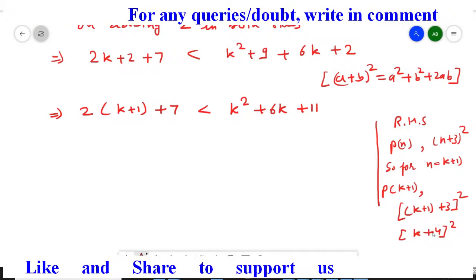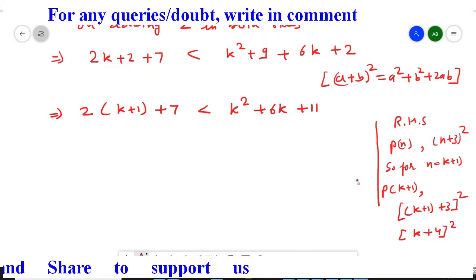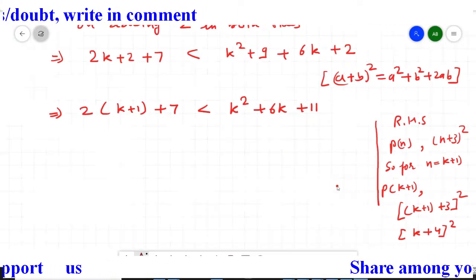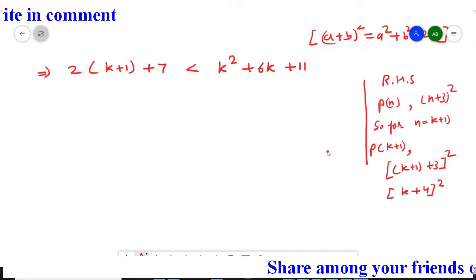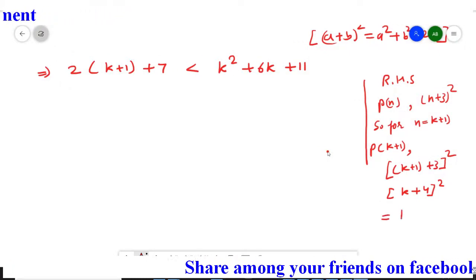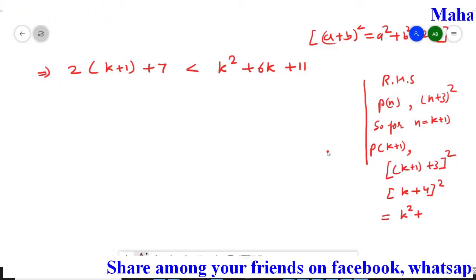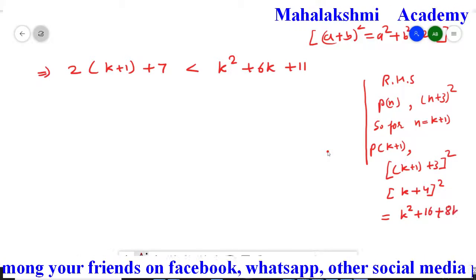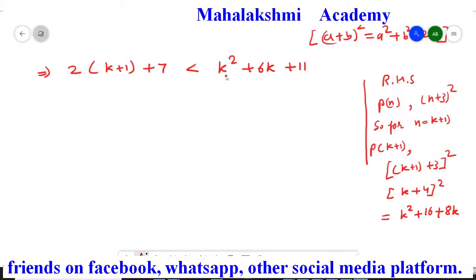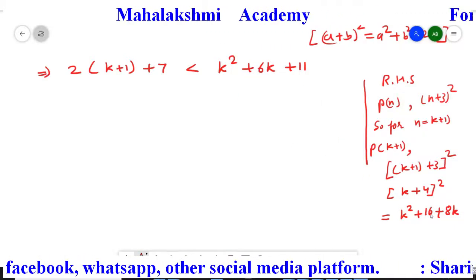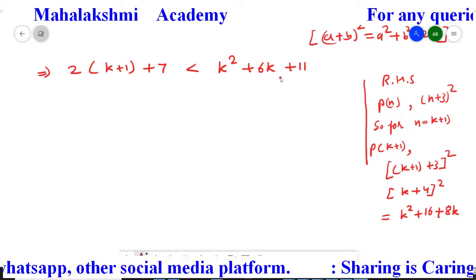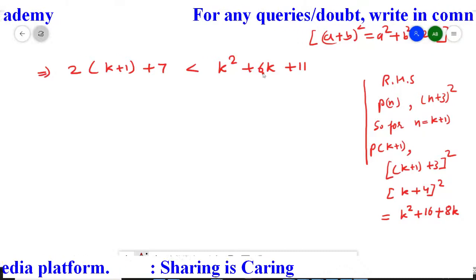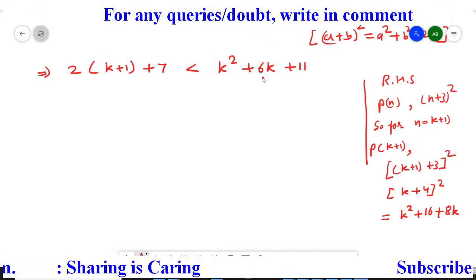So for (k plus 4) whole square, first we will open it here and we will check what we actually need. So when we open (k plus 4) by (a plus b) whole square, we get k square plus 4 square is 16 plus 2ab, 2ab is going to be 8k. So if instead of these 3 terms we have here k square plus 8k plus 16, then we can write it as (k plus 4) whole square. So we will create it. Sorry. So how to create it?